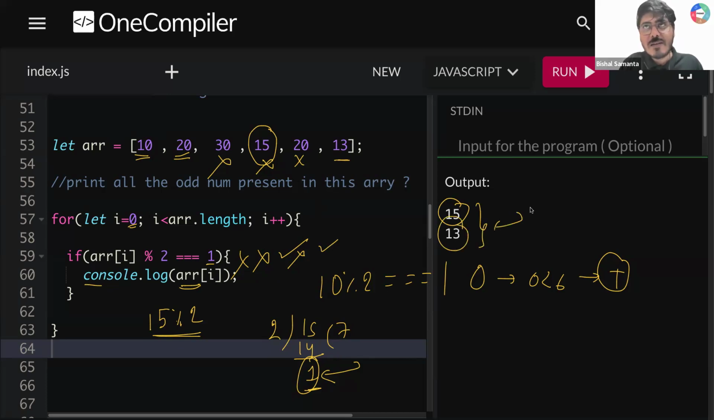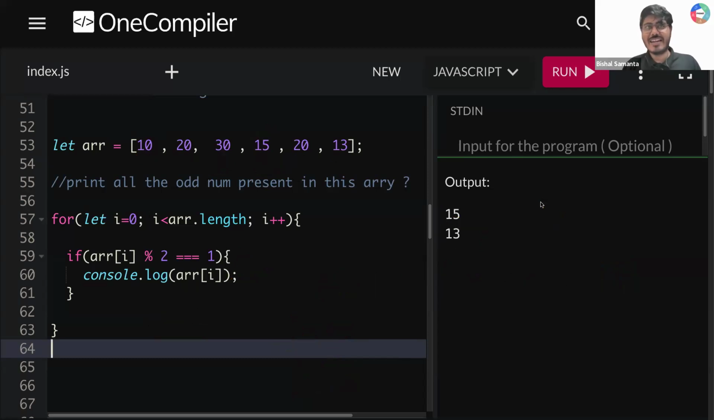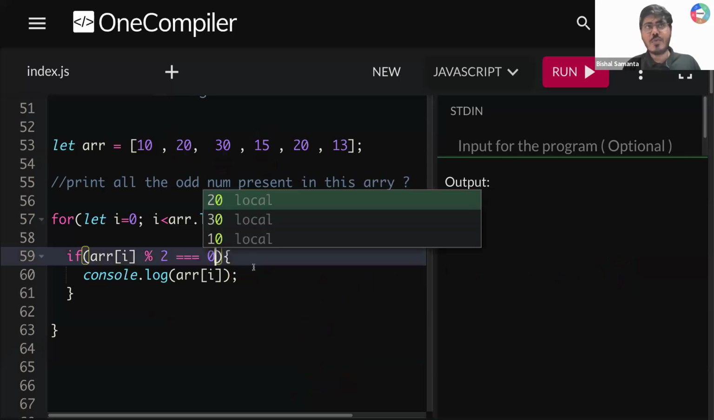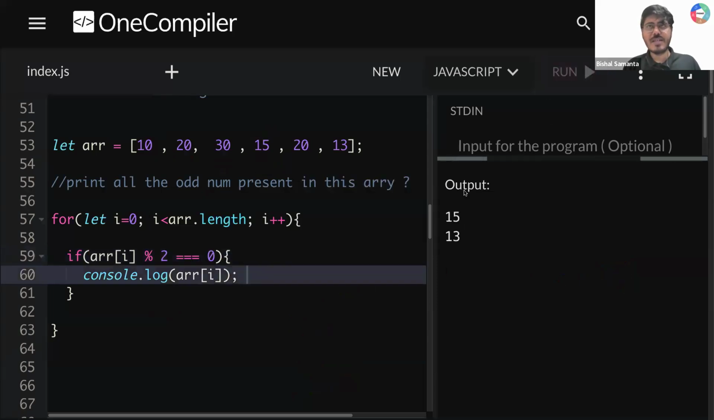Hence, you are printing all the odd numbers which are present in this array. Right? Wow. If you change this thing from 1 to 0, what will you get? You will get all the even numbers which are present in this array. Done, guys, everyone?